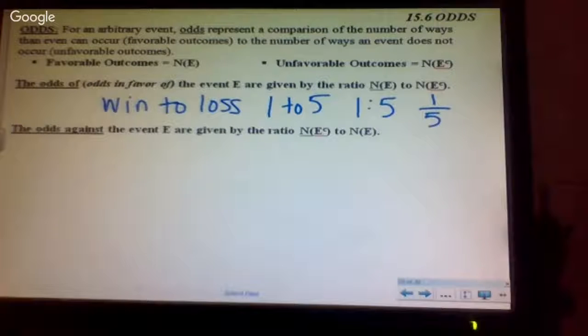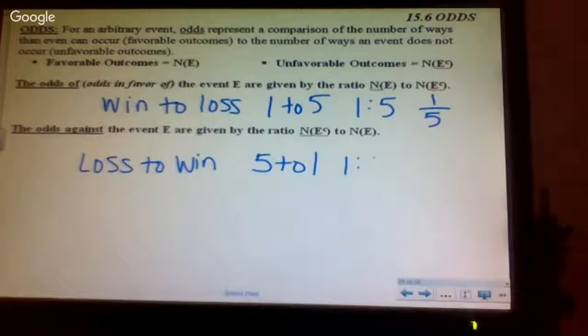Okay, odds against, all we do is flip it and it's loss to win. Again, you can have 5 to 1. Whoops, that should be 5 to 1. You can write it any one of those 3 ways and it would be correct.